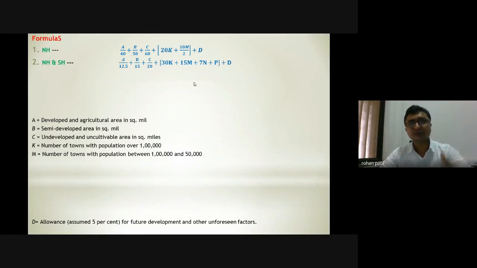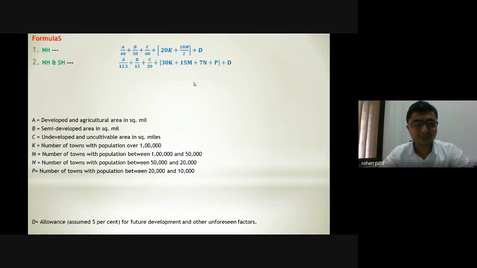Then the total road network, or total road length, of national highways and state highways was given by this particular formula: A divided by 12.5 plus B by 15 plus C by 20, in bracket 30K plus 15M plus 7N plus P, bracket complete, plus D. So what is P? P is nothing but the number of towns with population between 20,000 and 10,000.